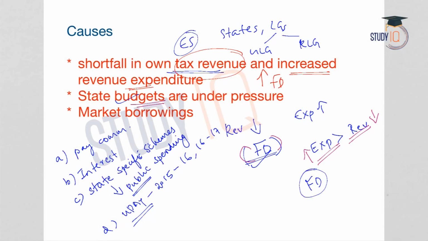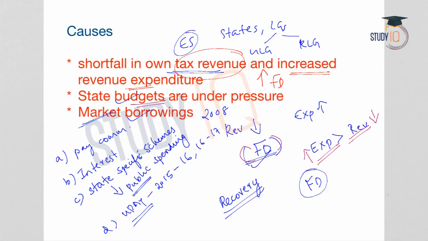And another major reason is market borrowings by the state governments. After the 2008 global financial crisis, the market borrowings of different state governments have increased. And what is the reason for this? There is an additional fiscal space given to states as a part of the stimulus package. So after the financial crisis, there should be a recovery. And in order to boost this recovery, a stimulus package was adopted, and according to the stimulus package, additional fiscal space was given to states. That means states can increase the fiscal deficit.